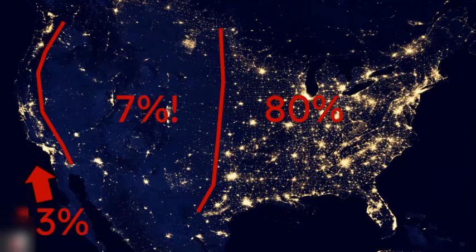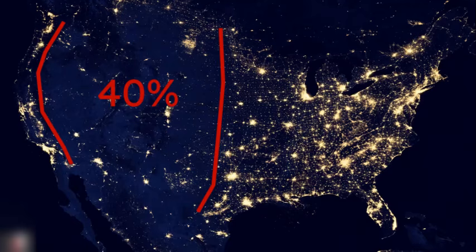Now, on the left of this line is 13% of the population, including almost all of California's population, as well as most of Oregon and Washington's population. And on the right is only 7%. And that's really surprising, because this is 40% of the land in the US, excluding Alaska and Hawaii.